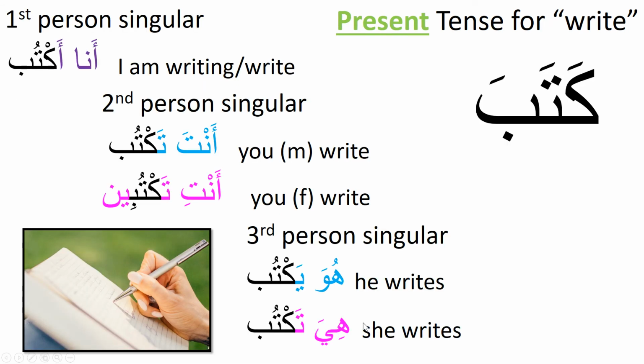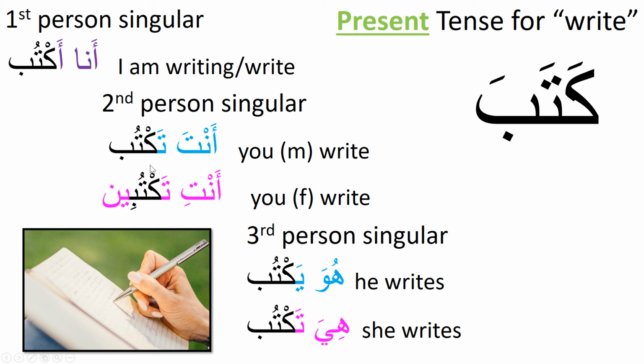Here's your next verb. Kataba is to write, or it also means he wrote. Kataba, with a kaf. If you want to say I am writing or I write habitually, ana aktub. Notice how there's a dhamma above the ta there. So the second syllable has a u sound in it. Aktub. And that's the way the stem is for this present tense conjugation.